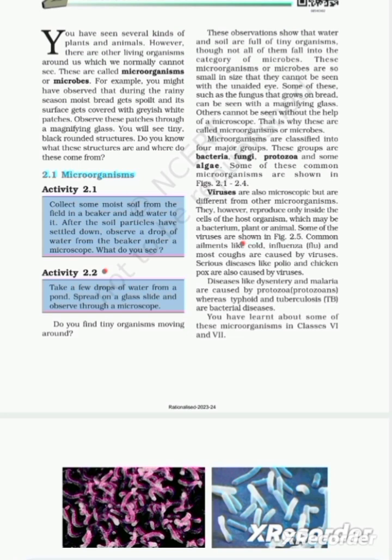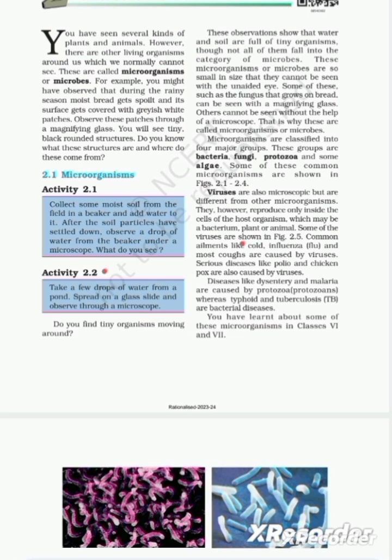Activity 2.1. Collect some moist soil from the field in a beaker and add water to it. After the soil particles have settled down, observe a drop of water from the beaker under a microscope. What do you see? Activity 2.2. Take a few drops of water from a pond, spread on a glass slide, and observe through a microscope. Do you find any tiny organisms moving around? So here there are two activities mentioned to be done by the students.